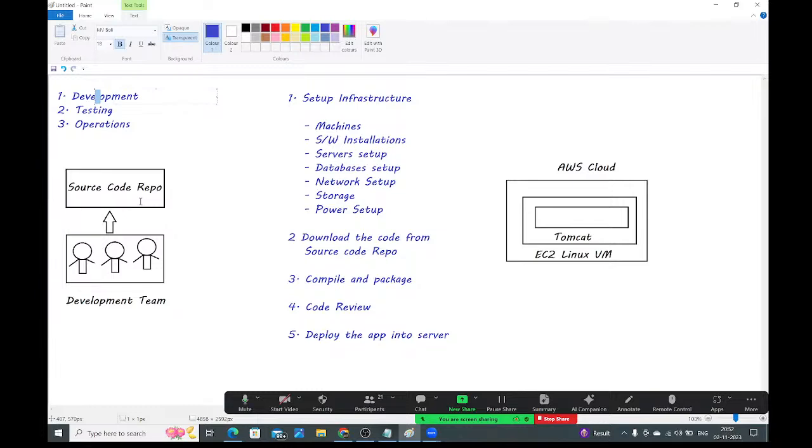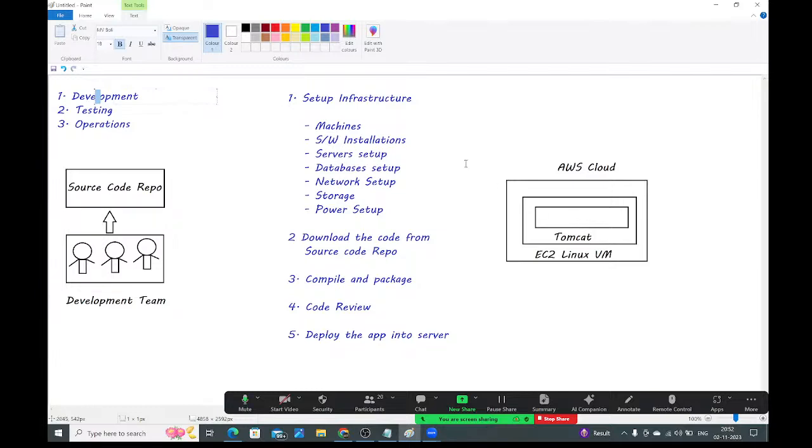Next, what is the role of the testing team? The testing team will test the application, guys. Once you deploy the application in the server, the testing team will test whether it is working as per client requirement or not, guys. After that, what is the operations team's job, guys? Whatever code developers have uploaded into the source code repository, the operations team will take that code, compile that code, create a package, do the code review, and deploy that application in the server. That is the job of the operations team, guys.